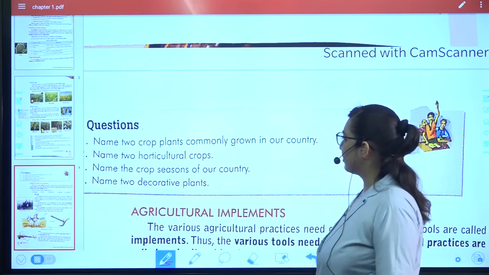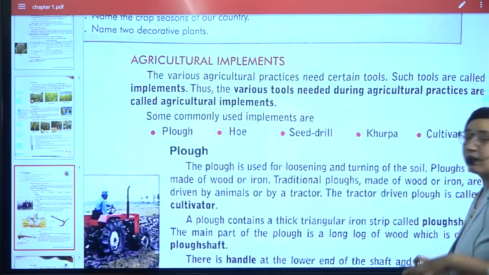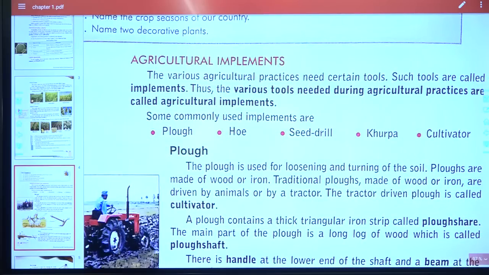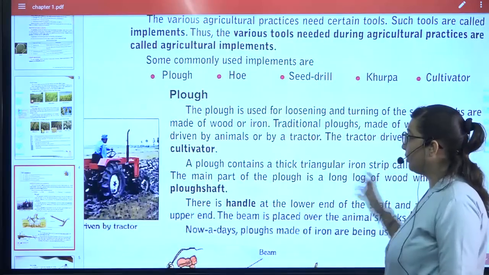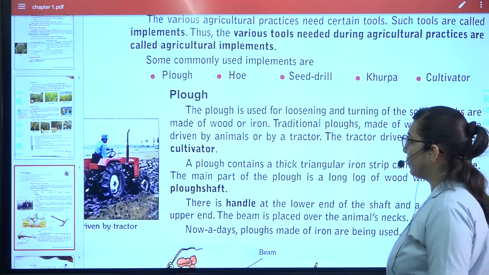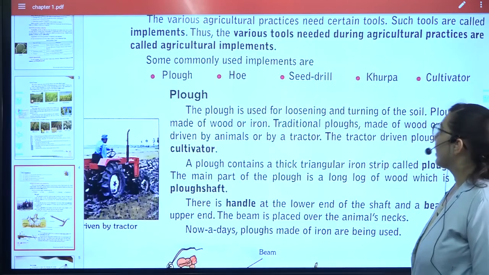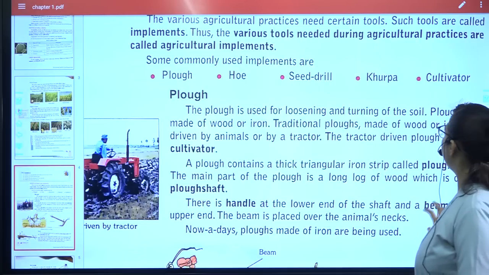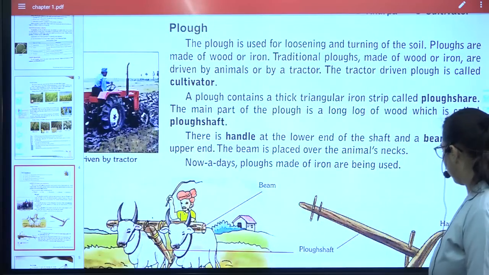Next comes agriculture implements, that means the things that are being used by all the farmers so that they are able to grow the crop. Here are the common implements: the plow, the hoe, seed drill, kurpa and cultivator. We have already discussed it. What is the plow used for? It is used for loosening and turning up the soil. And what is it made up of? It is generally made up of wood or iron, and this is how it looks.